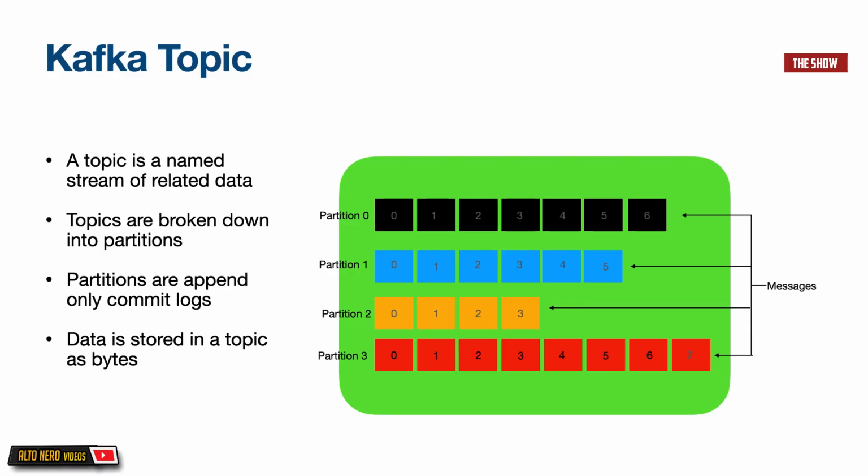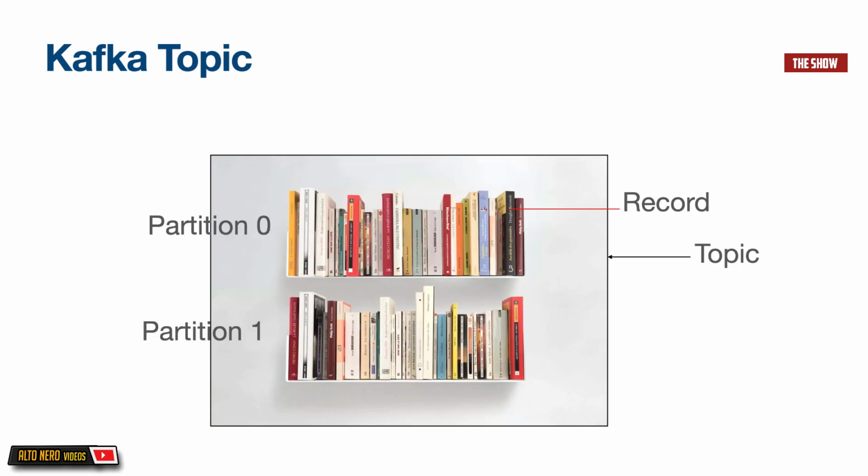Kafka topics are broken down into partitions. Each partition is an append-only log, and what this does is that it ensures that the data written to Kafka are in the same order in which they come in. So in short, Kafka topics are broken down into partitions, and partitions are the things that actually store the messages or events that we publish to Kafka. This is how I like to think about Kafka topics. I like to think about Kafka topics as containers that contain shelves. Each shelf, to me, is a partition, and each book on the shelf is basically a record.